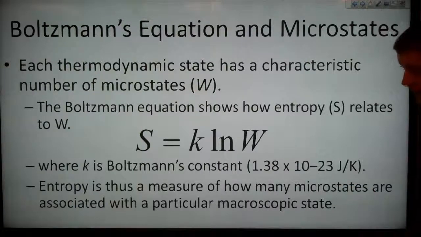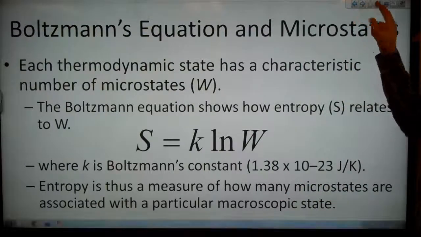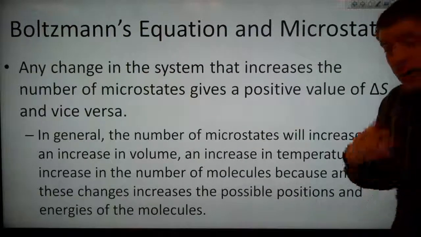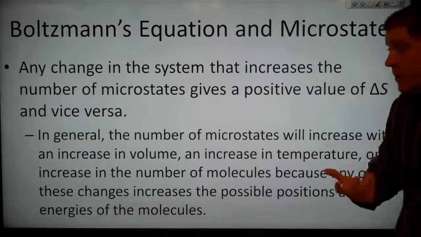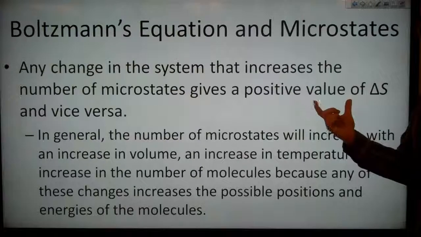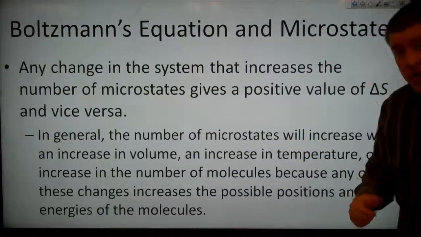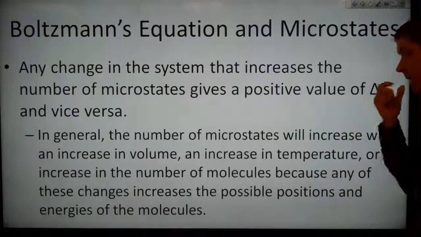And entropy is then a measure of how many microstates are associated with a particular macroscopic state. So any change in our system that increases the number of microstates gives us a positive value of delta S, and vice versa. So if we lower the number of microstates available, then we have a negative value of delta S.